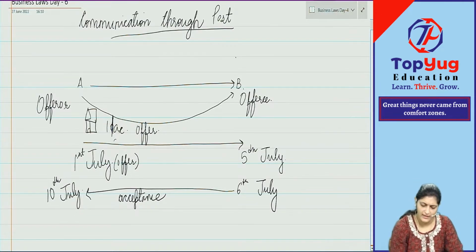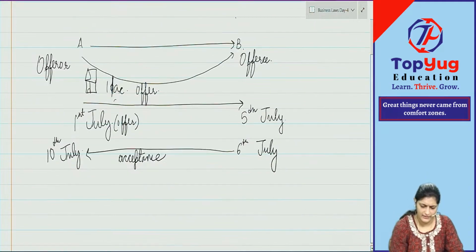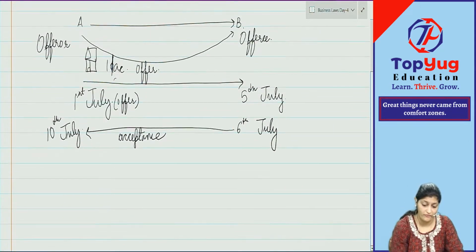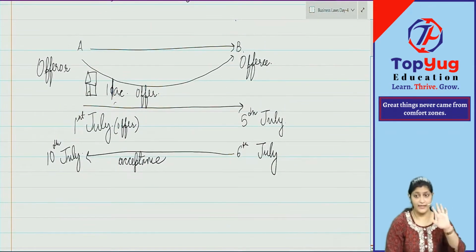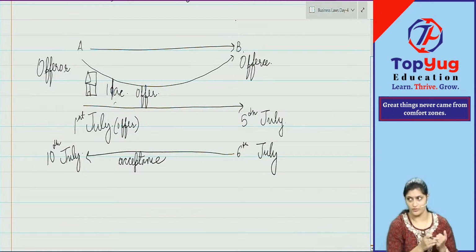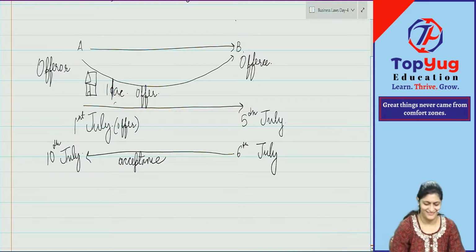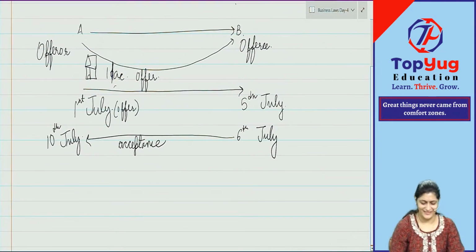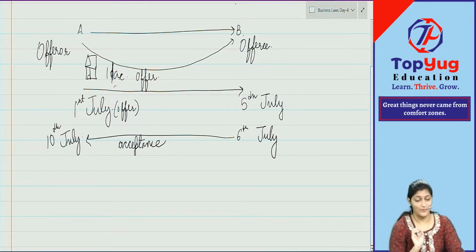Now the law is telling when the communication is complete. In law, 10th of July. Anything else? That is the reason, listen to me. You will not get this. When is communication of offer complete? Listen carefully.